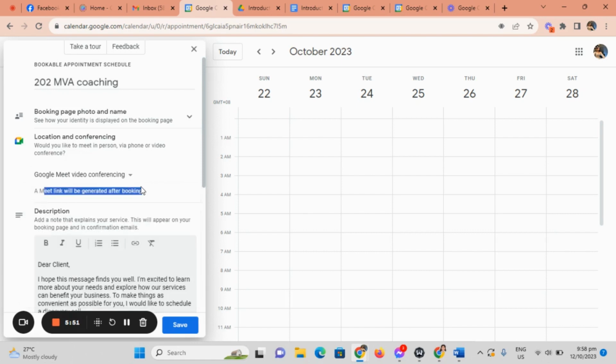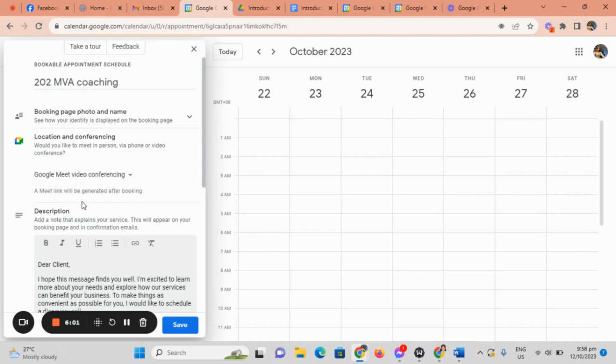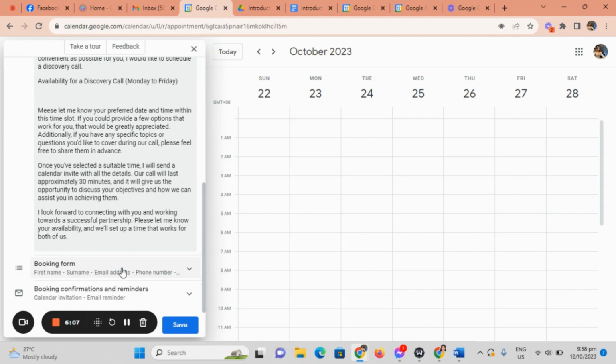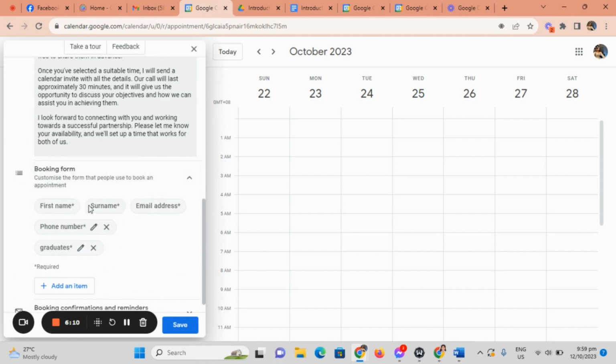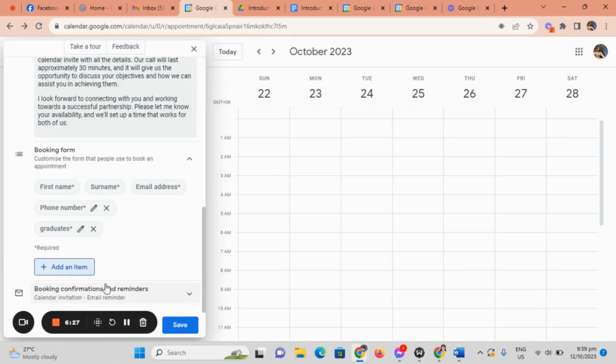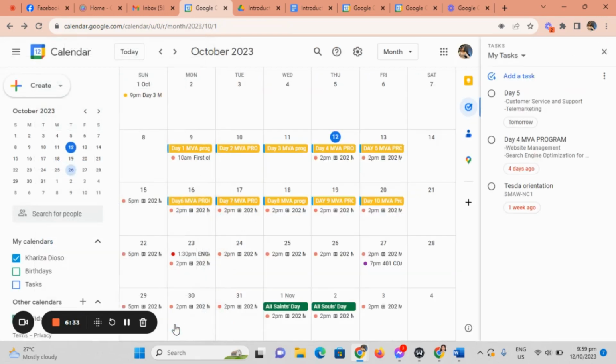Then we can add there a Google Meet link. Then the description of your live coaching. Then booking form. You can want the first name, surname, email, phone. You can add also whatever you want, like phone number, surname, or anything that you want. And then after that, save it. Then you will see here. So this is all about it.